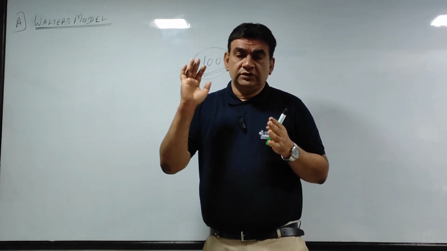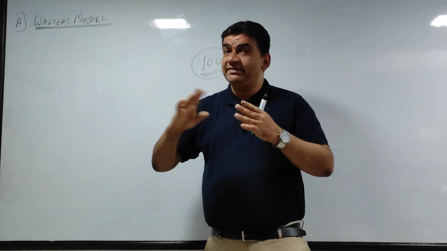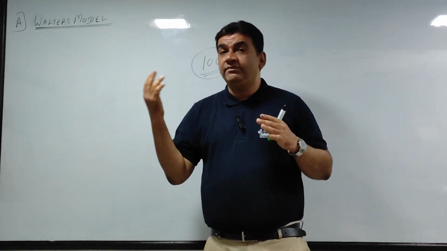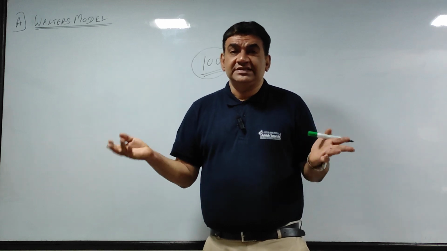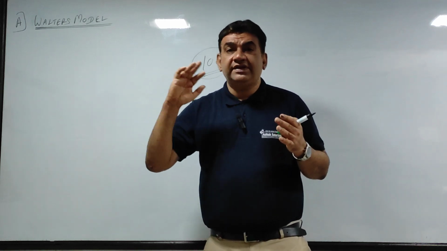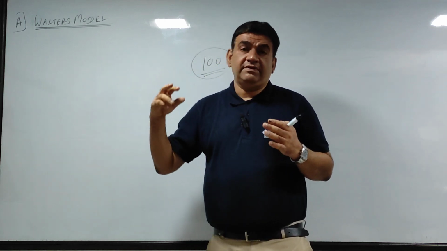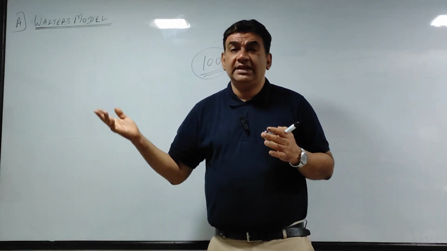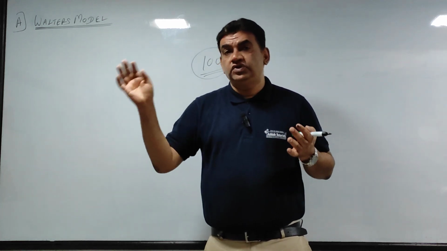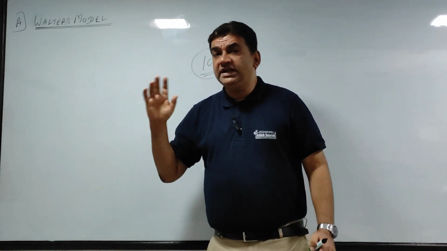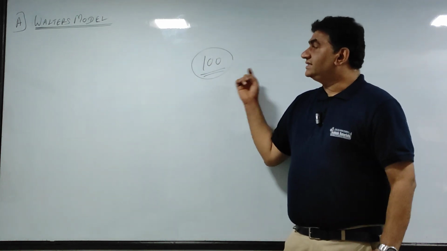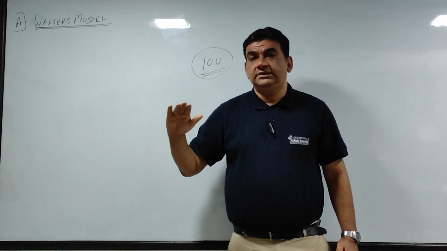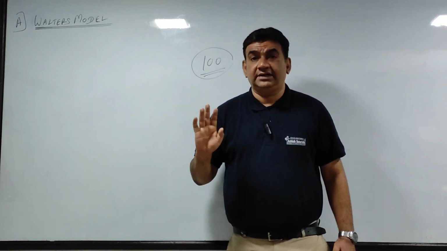So those who follow the Walter model, see, everybody doesn't follow all of them. Everybody has their own mindset, there are different types of investors. So they may follow Walter, they may follow Gordon, they may follow Modigliani Miller, they may follow Graham and Dodd. So those who follow Walter, what will they do? Suppose the answer is 100. That means according to the Walter model, the market price should be 100.